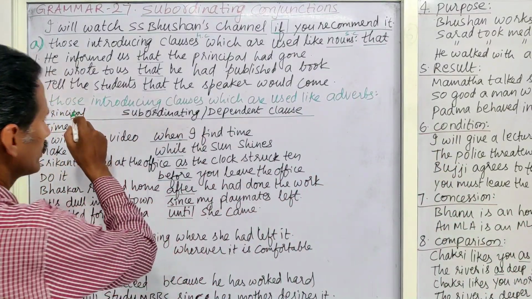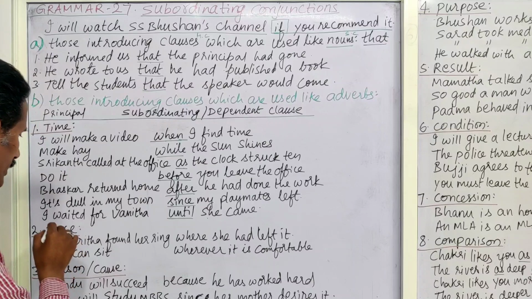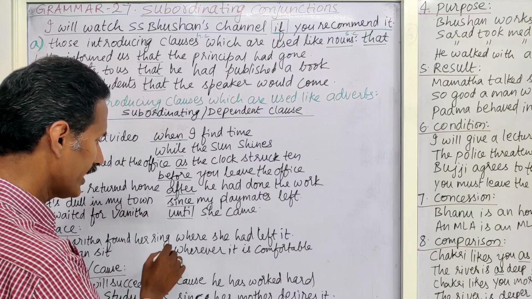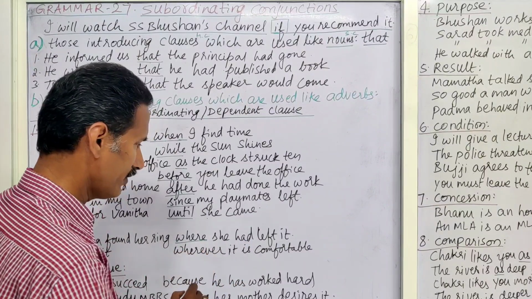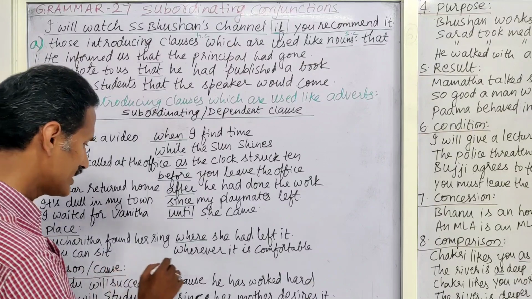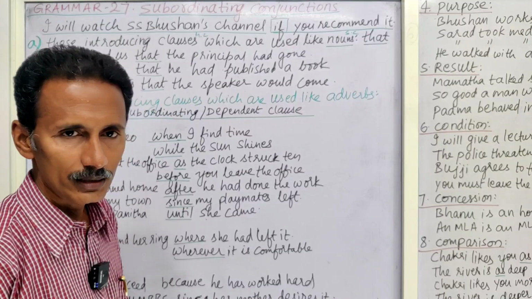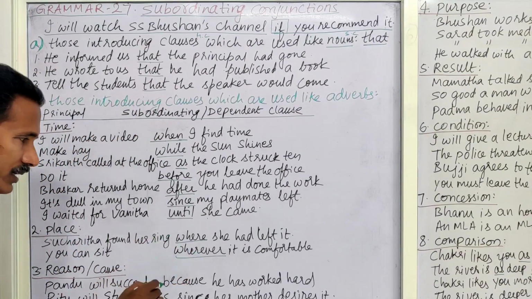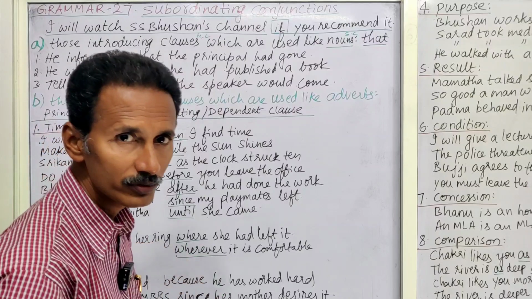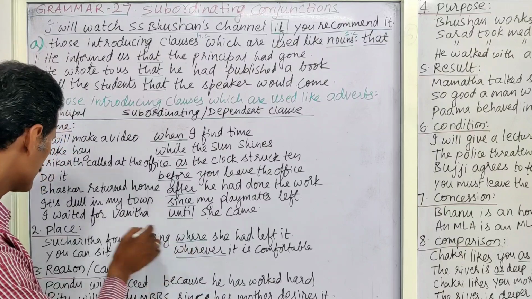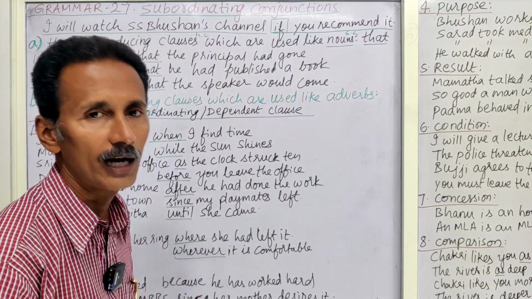Next one, another one. Those introducing clauses which are used like adverbs, that is, adverbs of place. Sucharita found her ring where she had left it. This where is said to be a subordinating conjunction which indicates place. You can sit wherever you like or wherever you feel it is comfortable. So this wherever and where are said to be adverbs of place. So subordinating conjunctions of place which are used like adverbs.